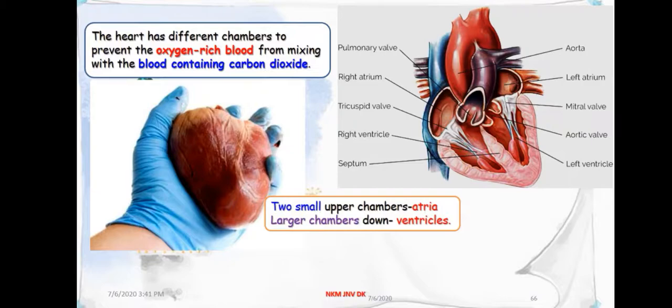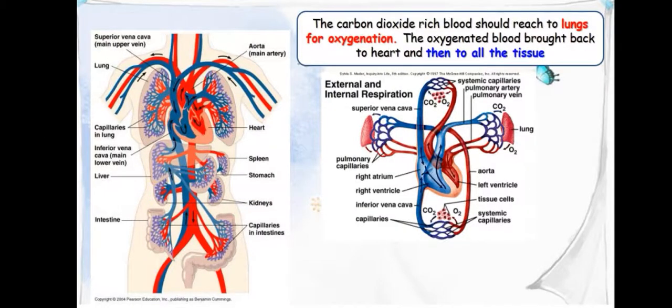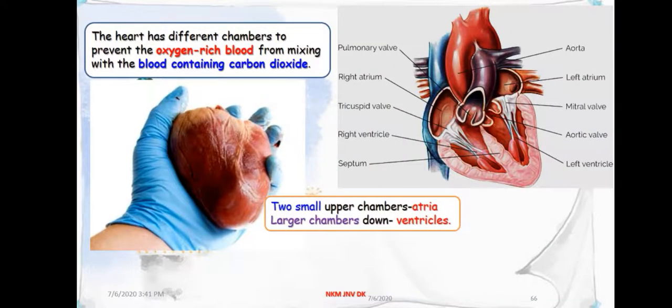The deoxygenated blood is transferred toward the lungs, where carbon dioxide is removed and oxygen is filled in. That oxygenated blood is transferred toward the heart, and again pumped toward the body. This is the basic working of the heart.